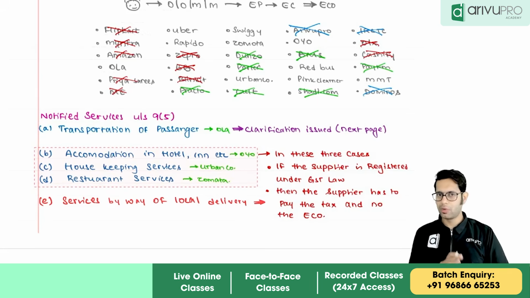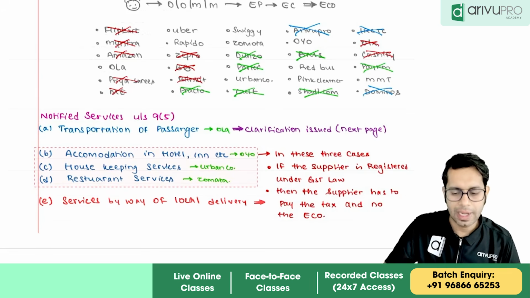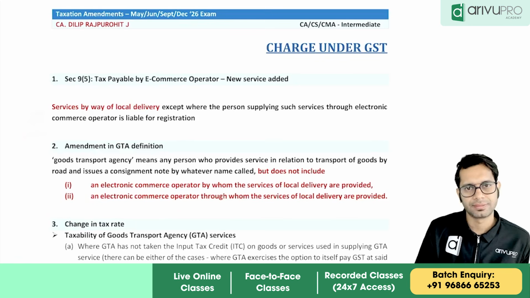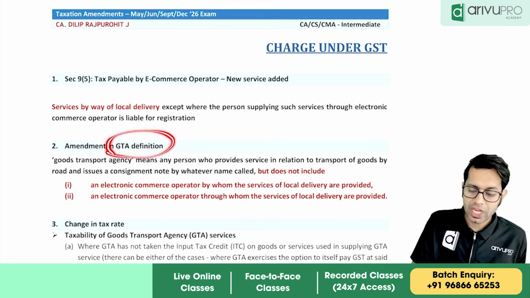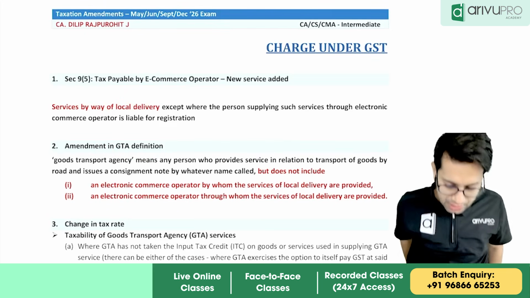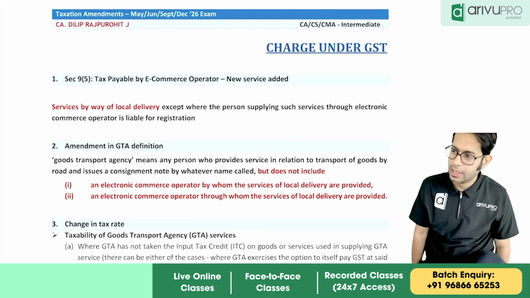I as the supplier only have to pay the taxes. So this is a newly added point, an important point, a good amendment. Then they have changed the definition of GTA. The definition of GTA has been changed.